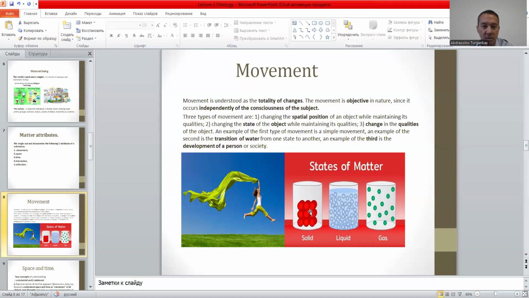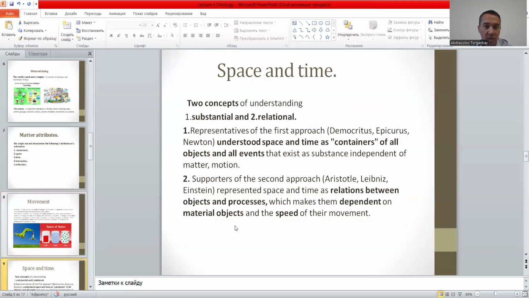Here in the below, the example for the three types of movement are provided. Right now we're coming to space and time. So there are two concepts of understanding. The first one is substantial understanding, and the second one is relational. Representatives of the first approach understood space and time as a container of all objects and all events.